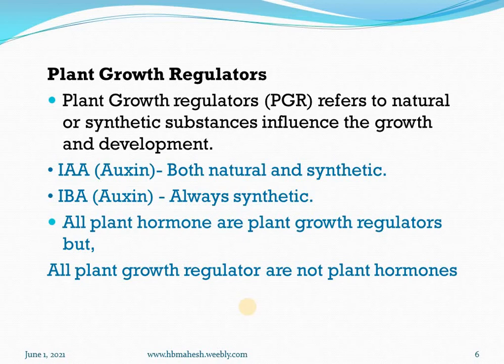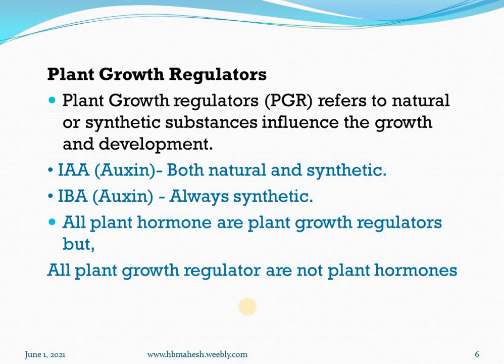See, the plant growth regulators. Plant growth regulators refer to natural or synthetic substances which influence the growth and development of plants. For example, indole acetic acid. It is an auxin. It is available in natural as well as synthetic forms.